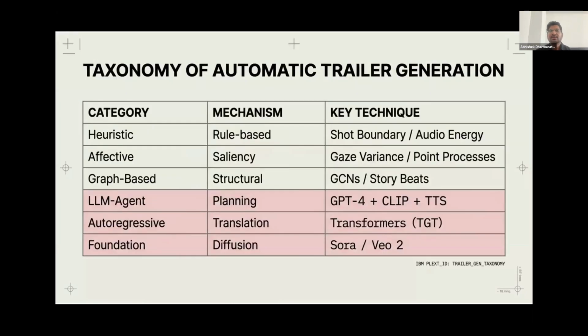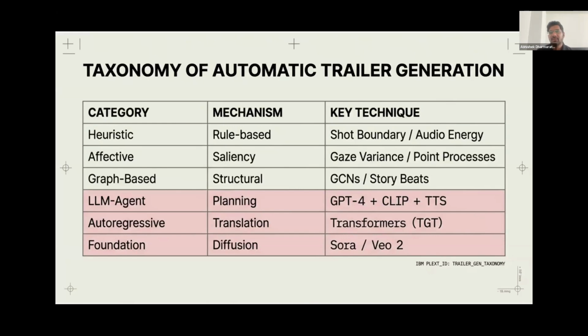Let's look at some of the taxonomy of this automatic trailer generation. This table serves as a historical map, perfectly summarizing the entire technical evolution we have discussed so far today. We can trace our steps from the early days of heuristic rules, relying on simple audio energy and shot boundaries, to affective models meticulously tracking human gaze variance, all the way to graph based systems enforcing rigid shot beats or story beats.